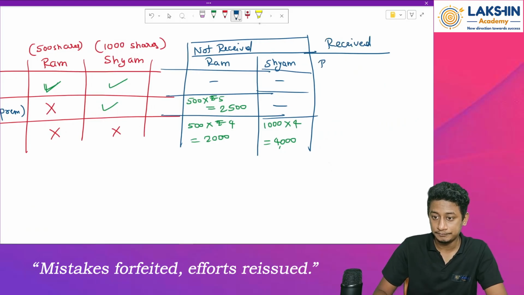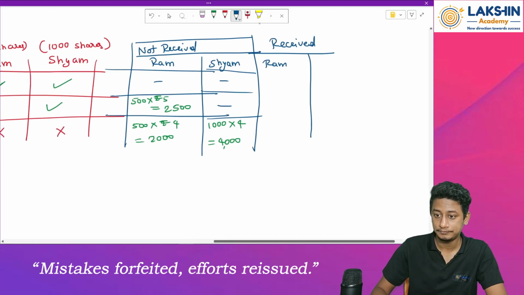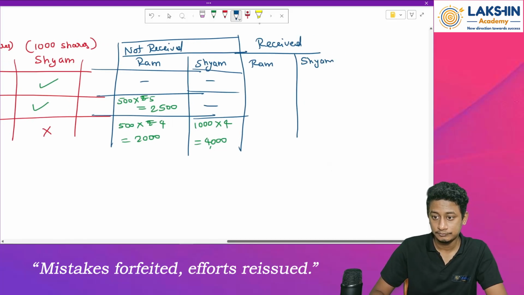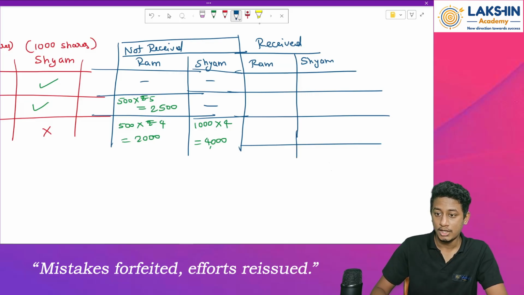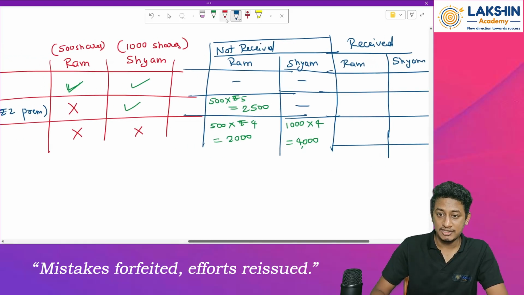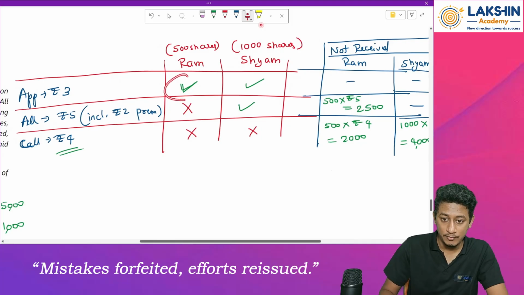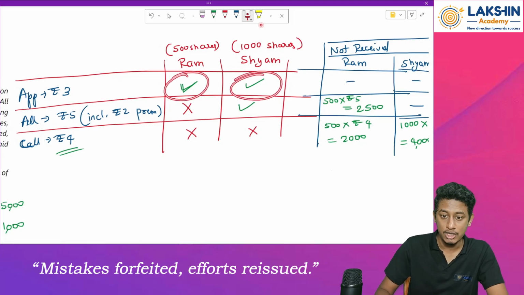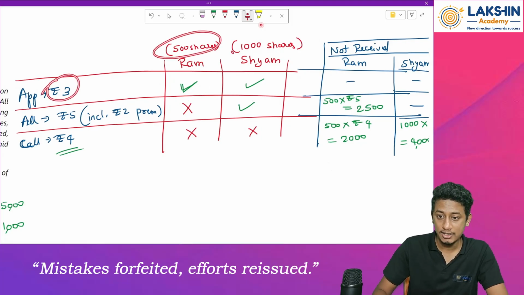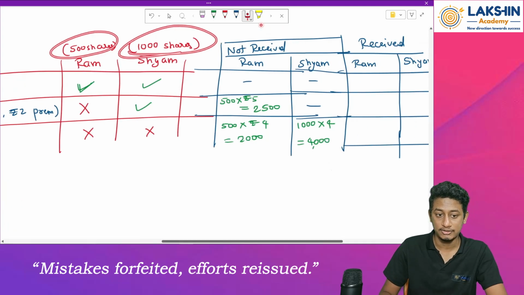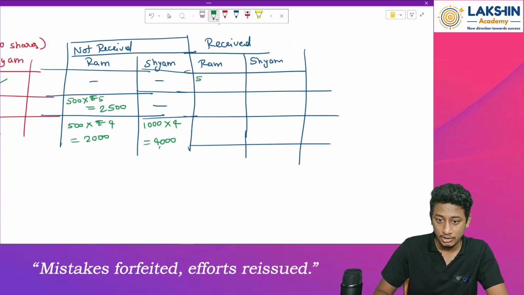Amount received. Ram, Sham. How much towards application is received? See, both of them have paid the application money. So 500 into 3 per share, 1000 into 3 per share. So 5 3s are 15, so 1500. And over here, 1000 into 3 is equal to 3000 rupees.